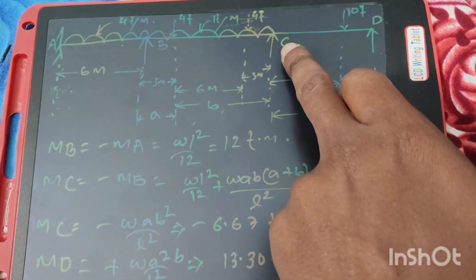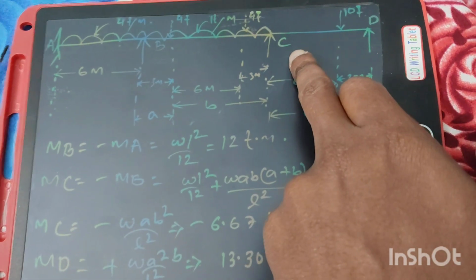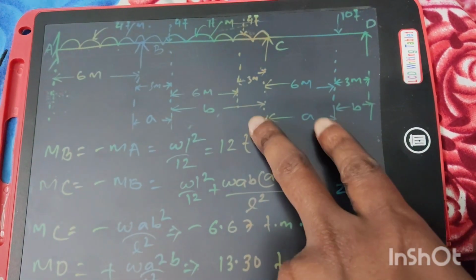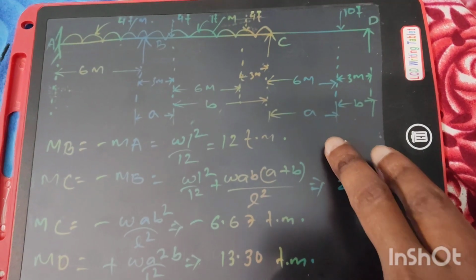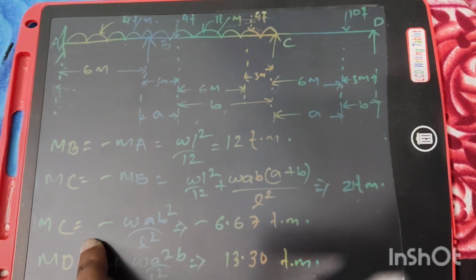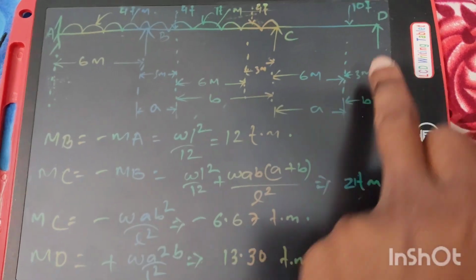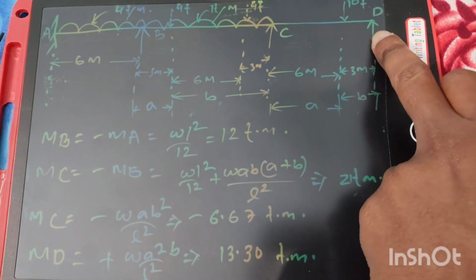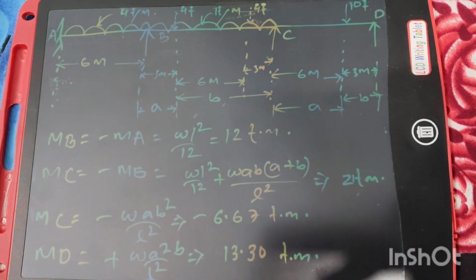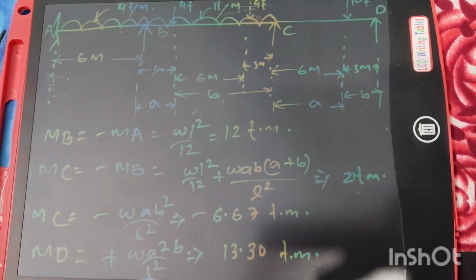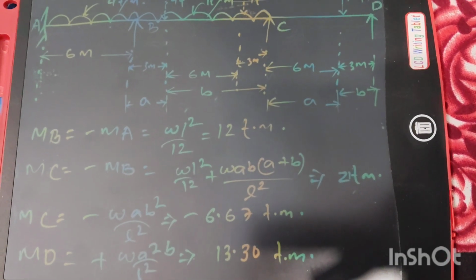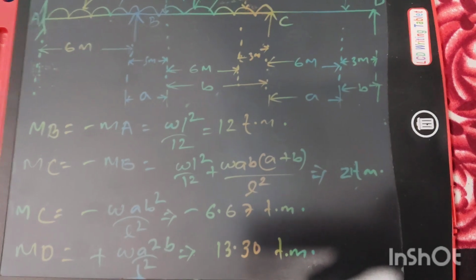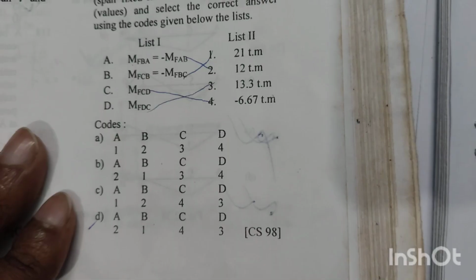the fixed moment at C will be minus WAB square by L square. A is this portion and B is this portion, and L is total 6 plus 3 equal to 9 meter. So MC will be equal to minus 6.67 ton meter, and fixed moment at D will be equal to plus WA square B by L square. A will be equal to 6 meter, B equal to 3 meter, and L is equal to 9 meter, so MD will be equal to 13.30 ton meter. Then D is the right answer.